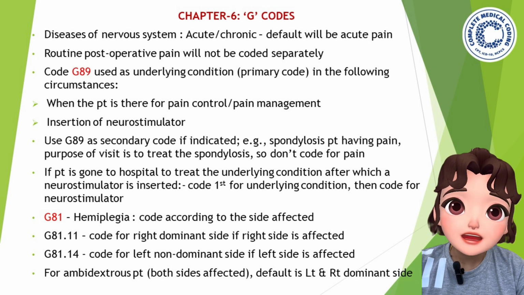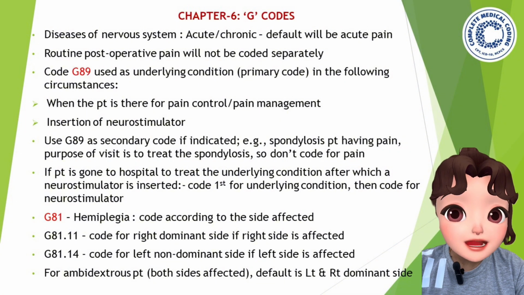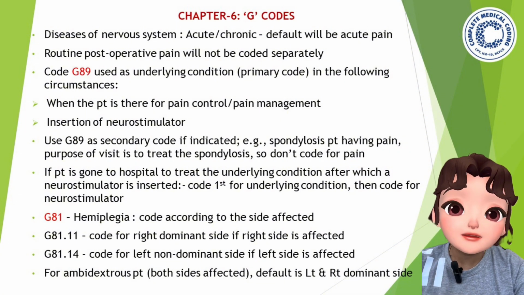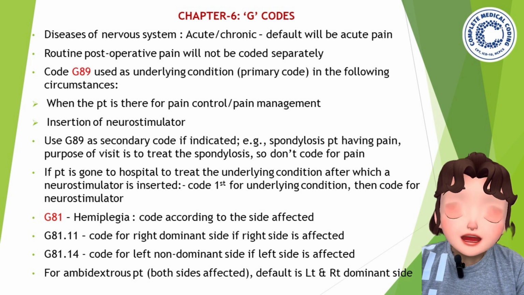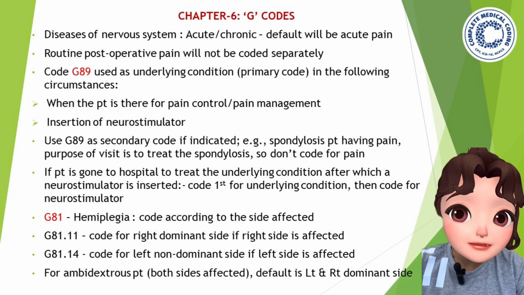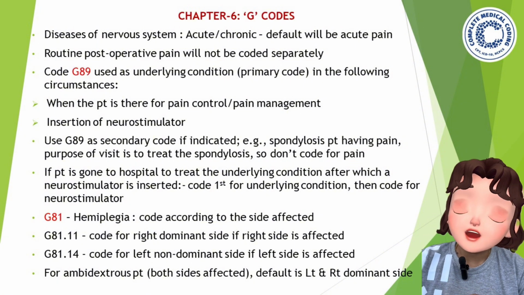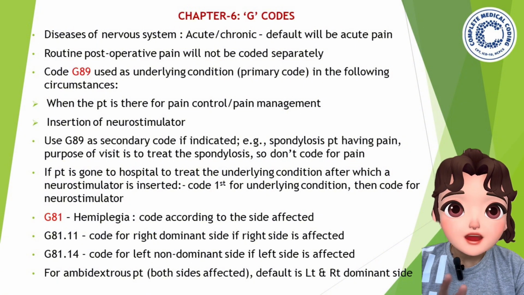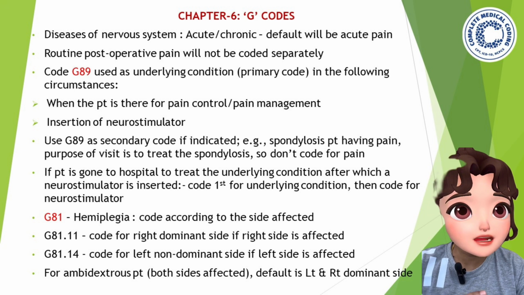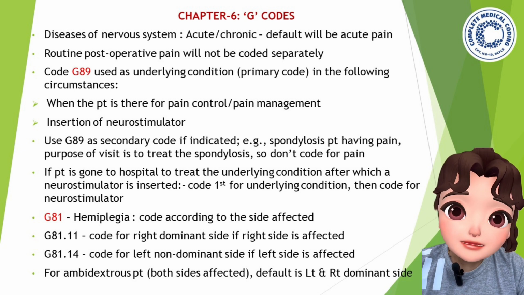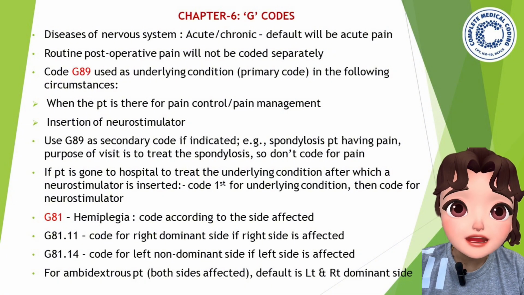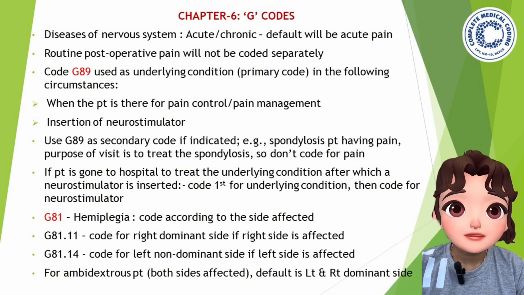The first one is when the patient is there for pain control or pain management. If the patient has come because they cannot bear the pain, and came to control the pain or for pain management, in that case you can code G89 as the primary code. The second is insertion of a neurostimulator. During the insertion of a neurostimulator you can also use G89 as the primary code, only for these two conditions. Otherwise, use G89 as a secondary code if indicated.